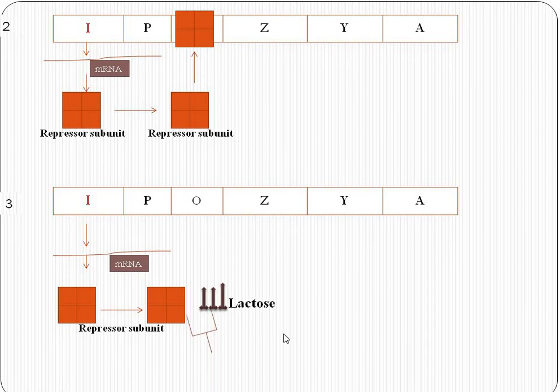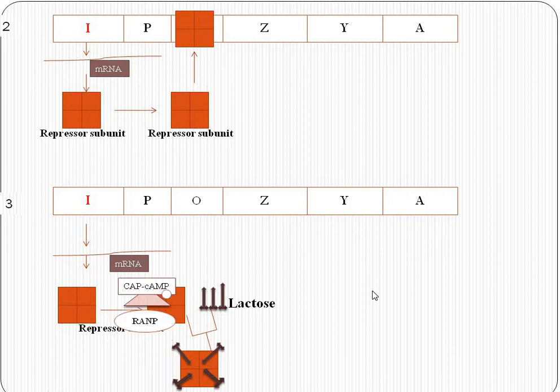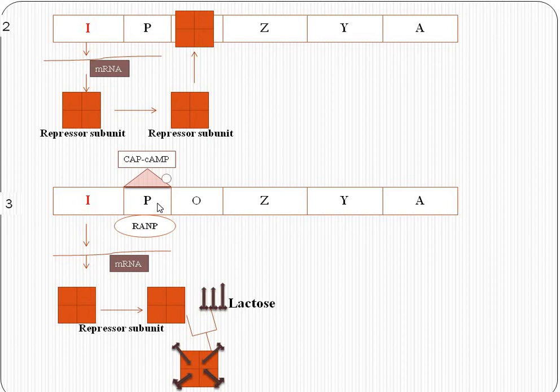When it binds with the lactose, the configuration of the repressor subunit changes. When this configuration changes, the repressor subunit gets deactivated. It becomes deactivated and it cannot move here and cannot bind with the operator site. At the same time, the RNA polymerase enzyme will come and bind with the promoter site.